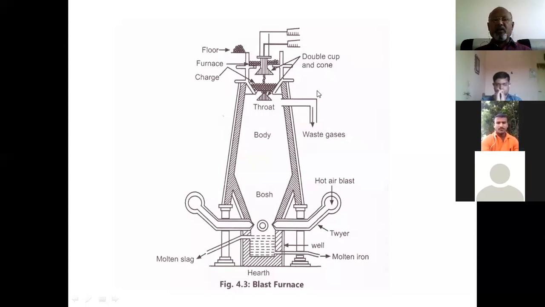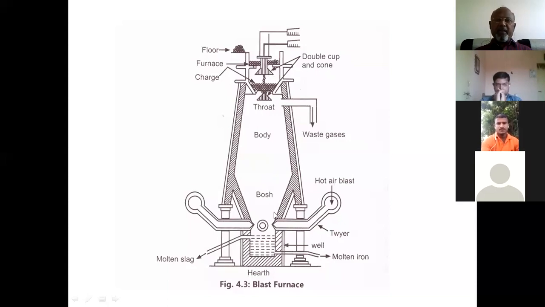This calcium carbonate facilitates the formation of slag, so the unwanted impurities associated with the iron are removed easily. So calcium carbonate, that is the lime, helps in the easy removal of impurities during this pyrometallurgical process.